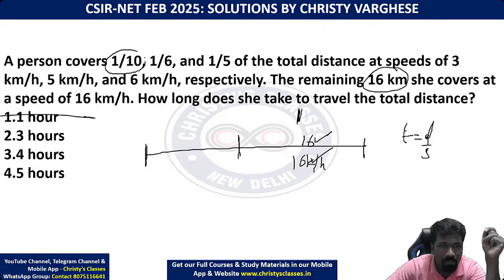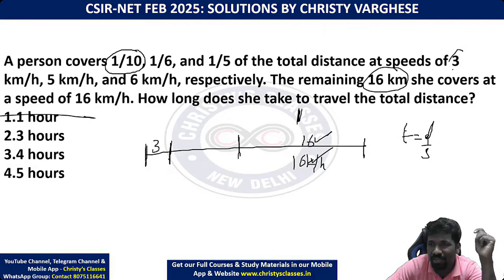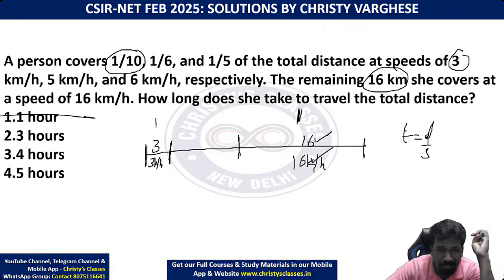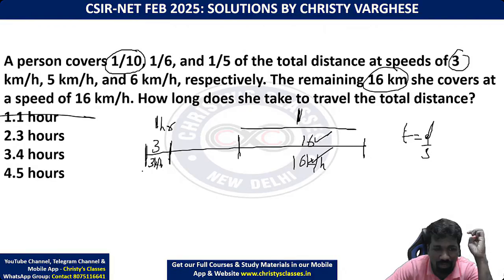Now 1 by 10th of this 30. 1 by 10th of the 30 means 3 kilometer. 3 kilometer speed क्या था? 3 kilometer per hour. Yeah, here they have given numbers so easy for you. मतलब ये strip के लिए भी 1 hour लेगा. ये strip के लिए 1 hour. I will call it PQ. Yeah, the picture is not proportional, just randomly I'm drawing.